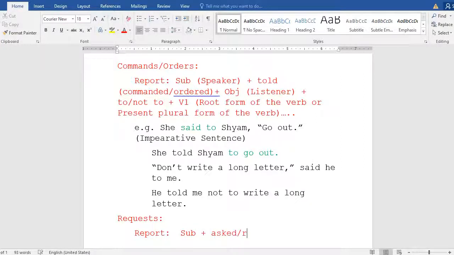Asked or requested. Then plus the object we have to use. I notice that the object is the listener. Then what is the rule? Same. To for positive, not to for negative, and then B1. B1 means the root form of the verb or the present plural form of the verb. Okay, this is the rule.